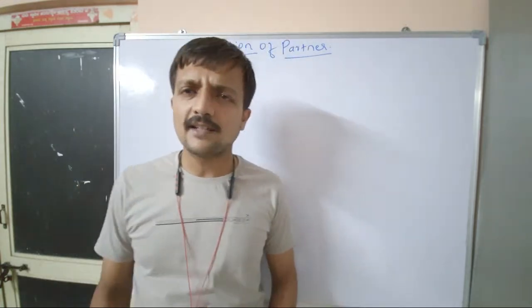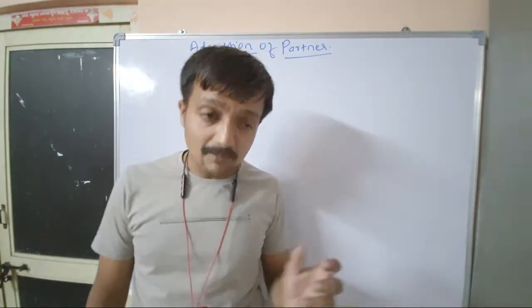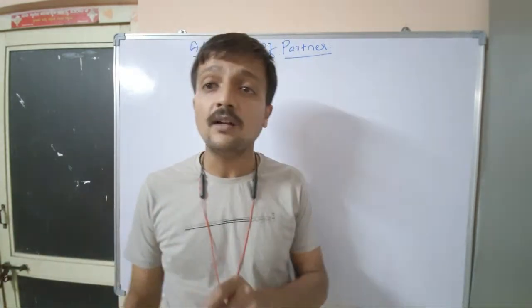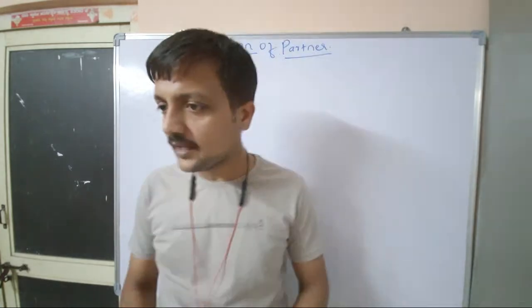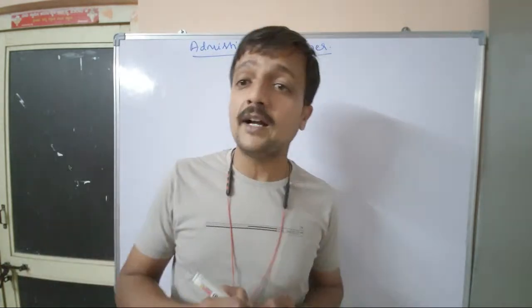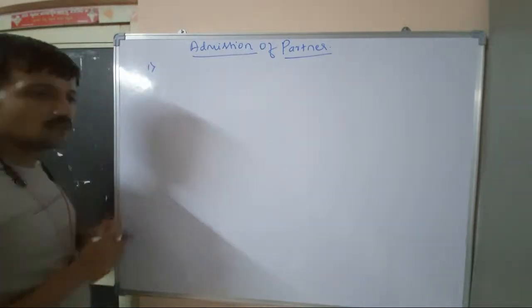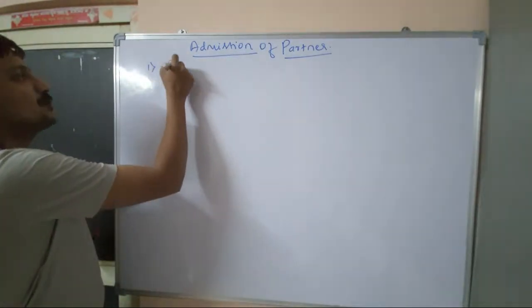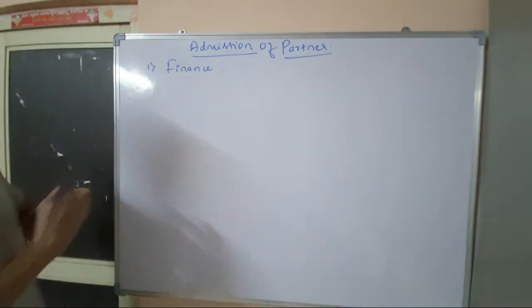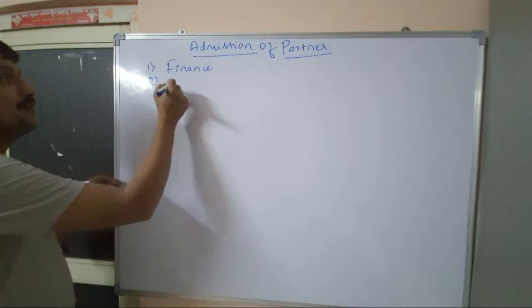Now the question arises, why does 5 become 6, 7, 8? There are reasons, a few major reasons. Saying only one would be wrong, right? So more than one, right? The major reason why we go for admission of a partner, number one, is when we need finance, or we say capital requirement.